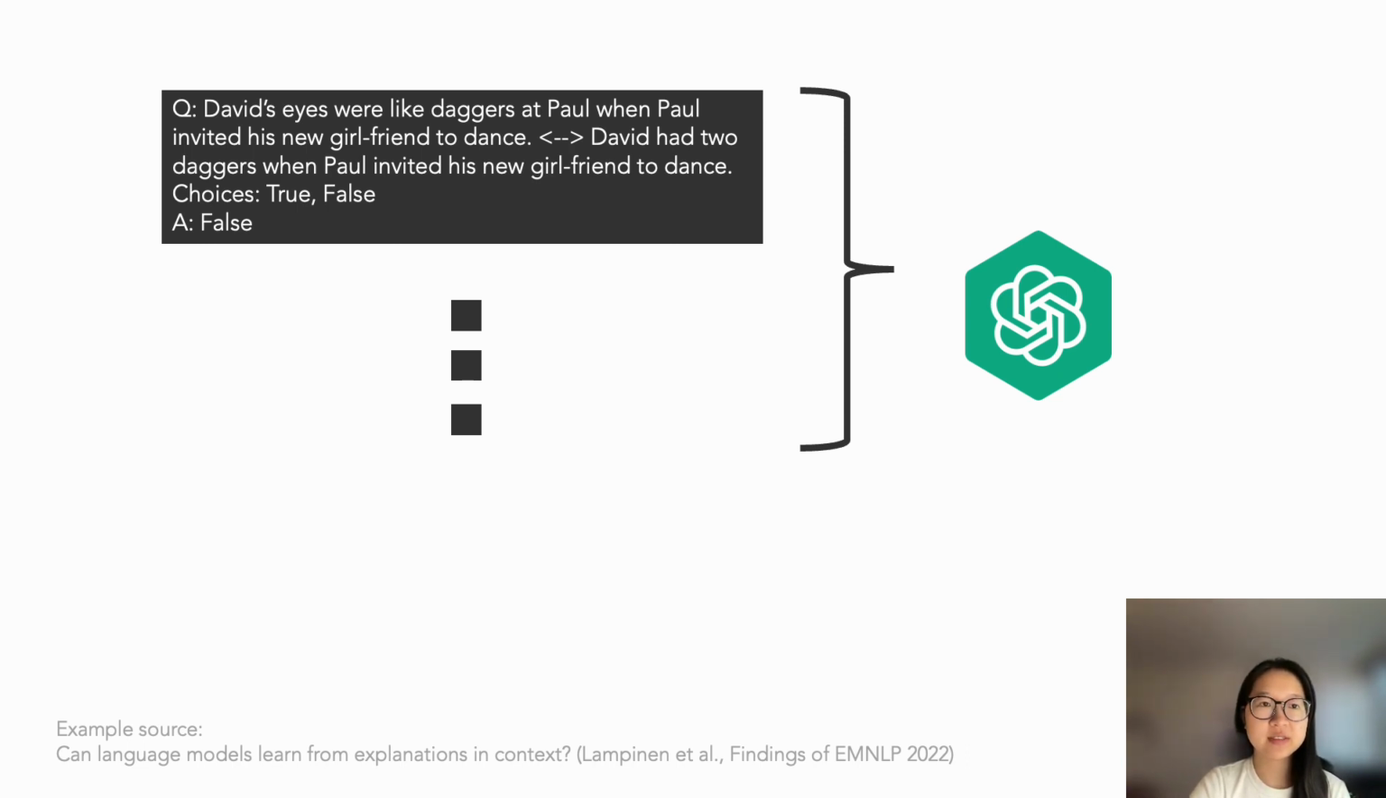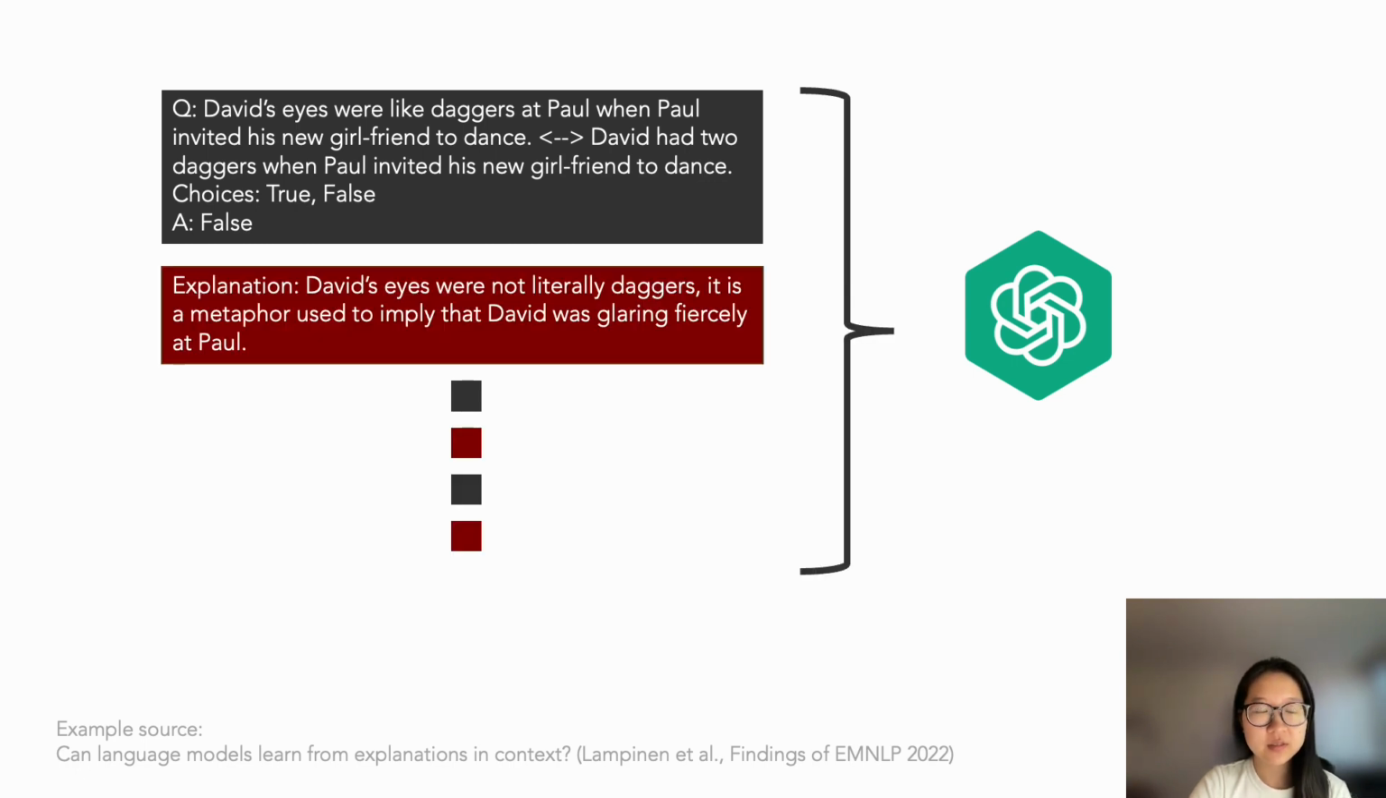To start with, let's look at this QA example. The question is, David's eyes were like daggers at Paul when Paul invited his new girlfriend to dance. Can this be interpreted as David had two daggers when Paul invited his new girlfriend to dance? The answer is false, because David's eyes were not literally daggers. It is a metaphor used to imply that David was glaring fiercely at Paul. As we can see, explanations provide rich information about the task.